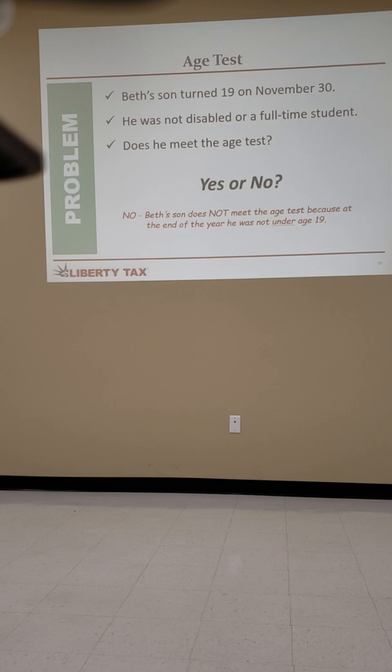Okay, Beth's son turned 19 on November 30th. He was not disabled or a full-time student. Does he meet the age test? No. Beth's son does not meet the age test because at the end of the year, he was not under age 19, because it's under, which basically means 18 or less, okay? Does that kind of make sense?